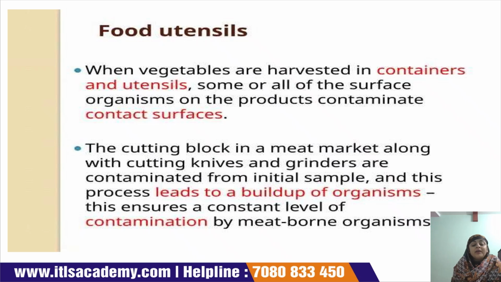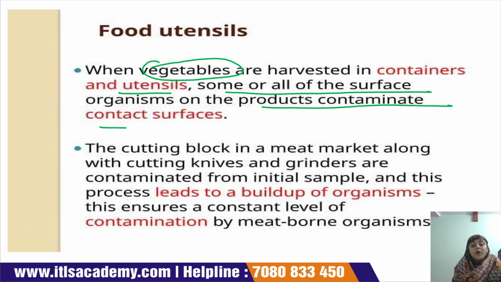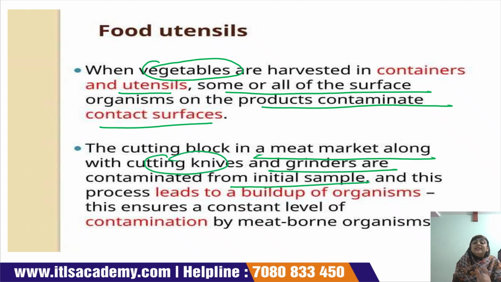Food utensils also become a reason for contamination. When vegetables are harvested, some or all of the surface microorganisms on the product contaminate the containers and utensils. Suppose the container in which the vegetables are stored after harvesting has some part or the whole of its surface contaminated. The cutting block in a meat market, along with the cutting knives and grinders, are contaminated from the initial sample.